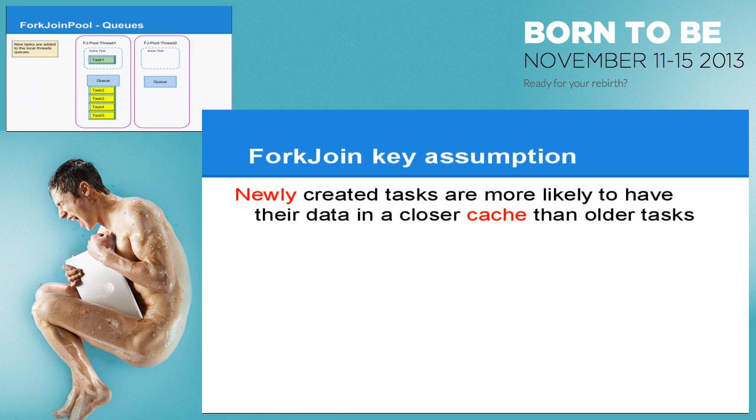And then, when the fork join pool needs to run another task, it grabs right off the top, because most likely, since it was doing task 1 and task 1 created task 2, it's probably close in cache, and it will be relatively efficient to run that on this thread. Okay?